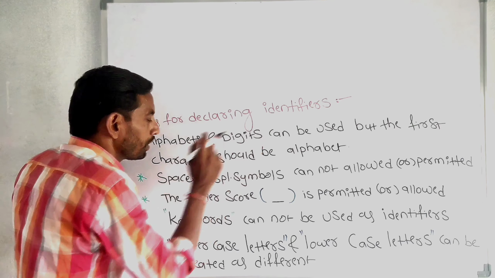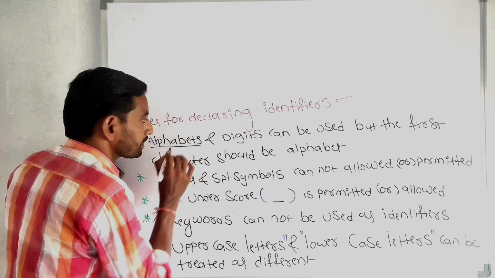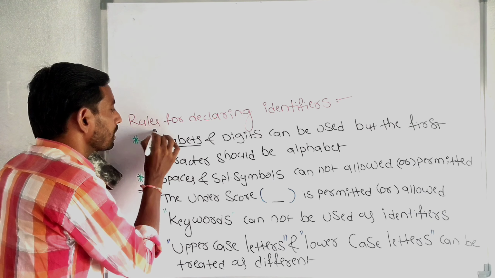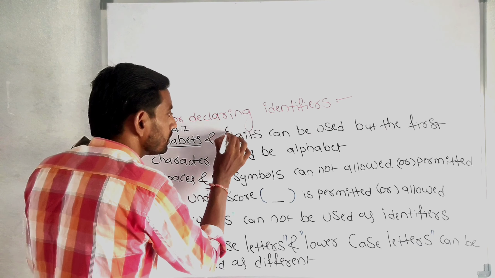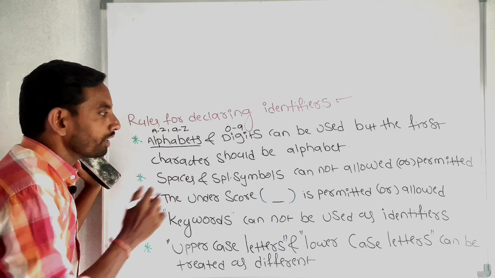Alphabets and digits can be used. Alphabets, as I already told many times, are capital A to capital Z and small a to small z. Digits means 0 to 9.